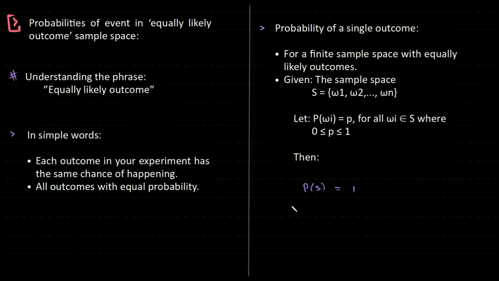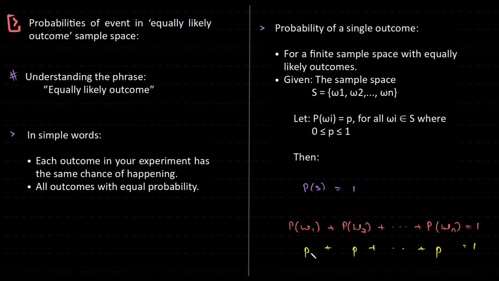Probability of the sample space can also be written as probability of omega 1 plus probability of omega 2 plus so on, probability of omega n. All of them put together is equal to 1. But each of them is equal to p, is it not? Because they are equally likely to happen.